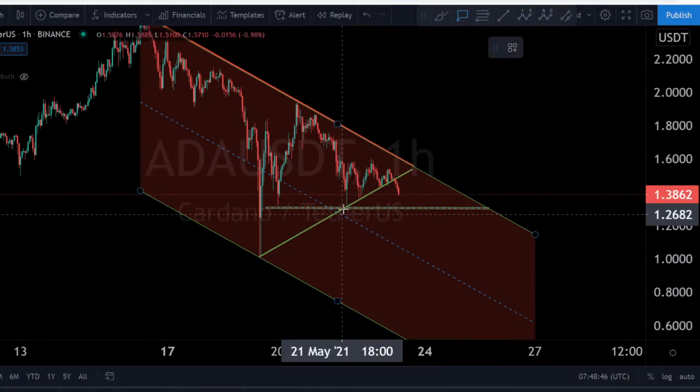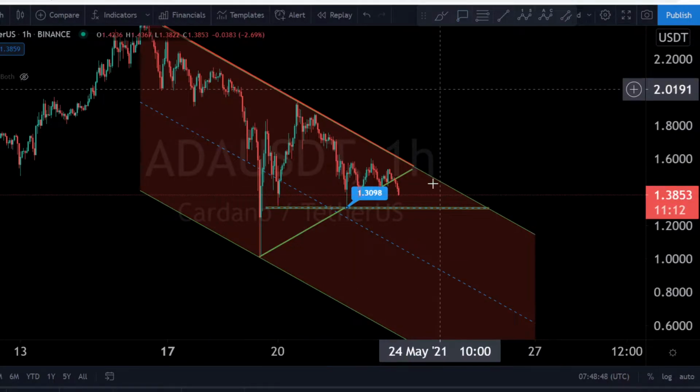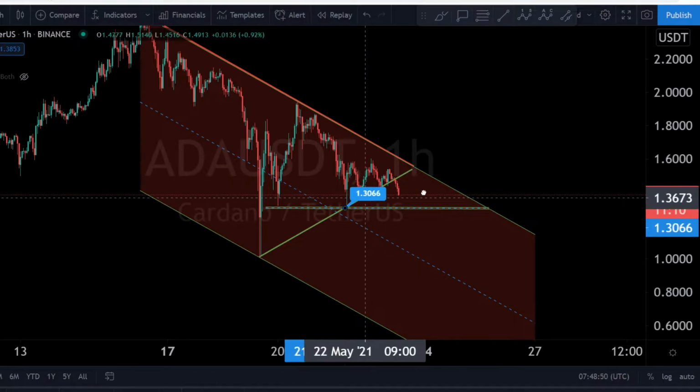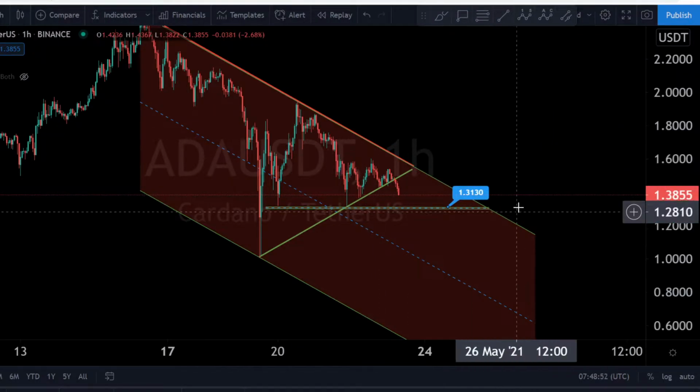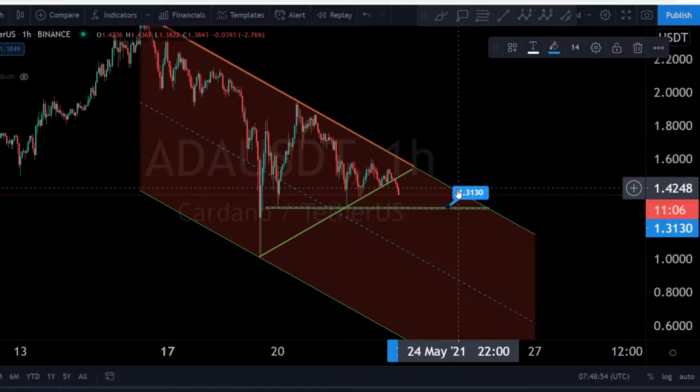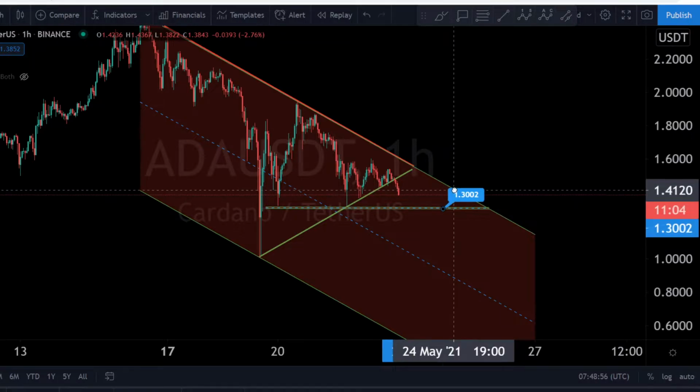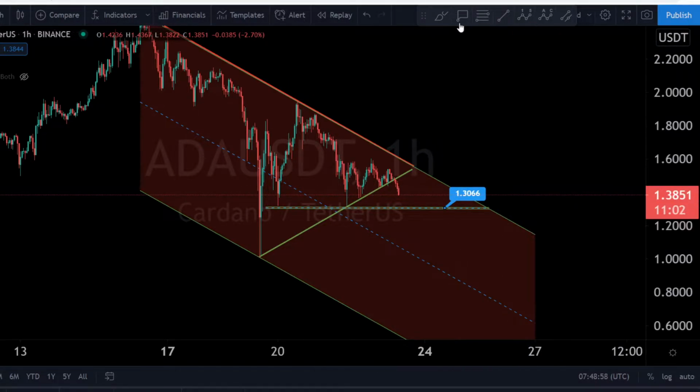And the support is about, let me check the price, $1.30. This is a nice support. We are for the moment over this support, and we need to watch this. If we break this support to the downside, we have really big problems with ADA.